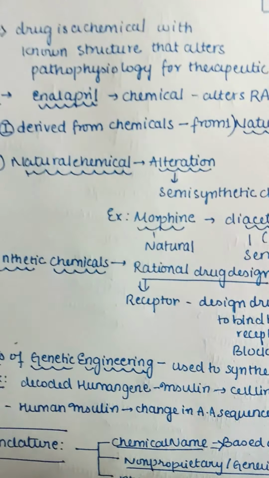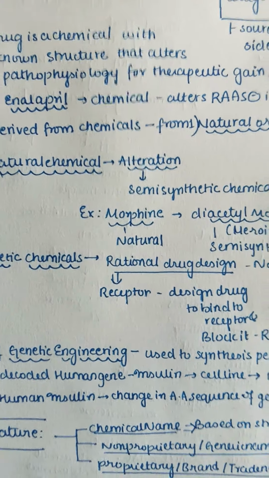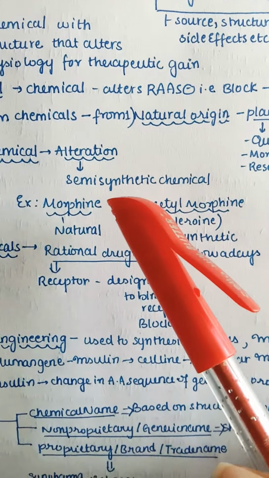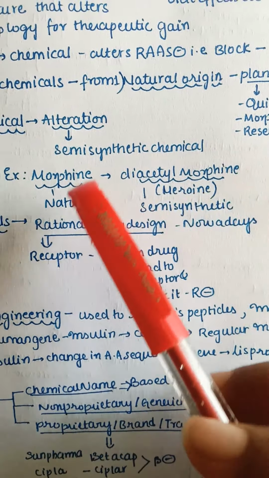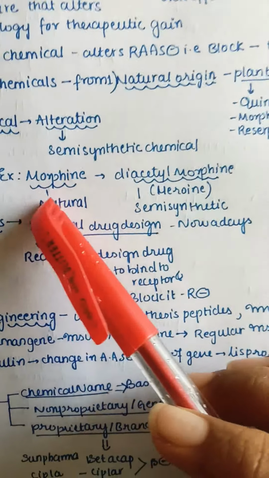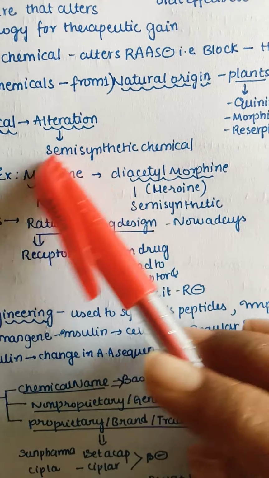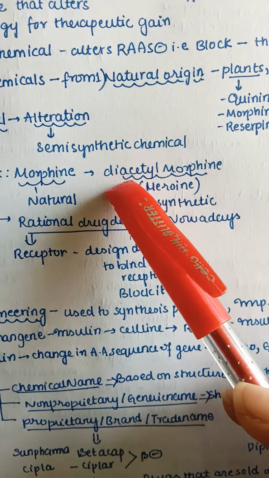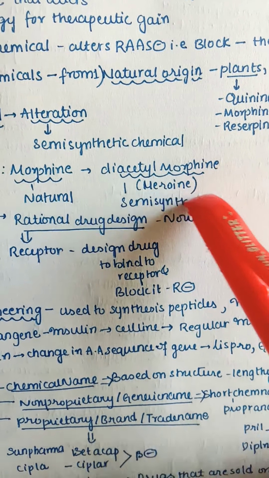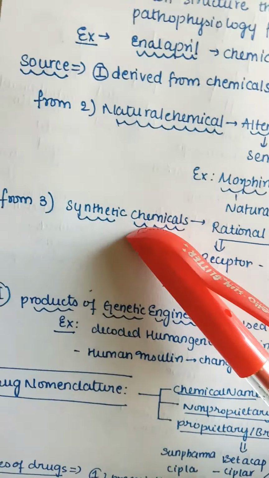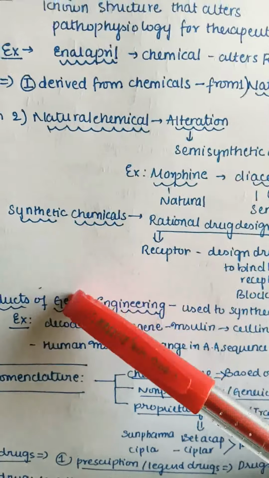From natural chemicals, we do some alterations and form semi-synthetic chemicals. What are examples of semi-synthetic chemicals? Morphine is a natural substance. When it has some alteration, it is converted into a semi-synthetic material, that is diacetyl morphine, which is nothing but heroin.